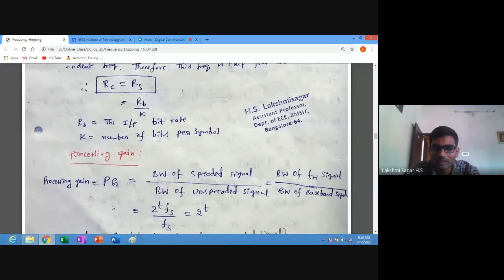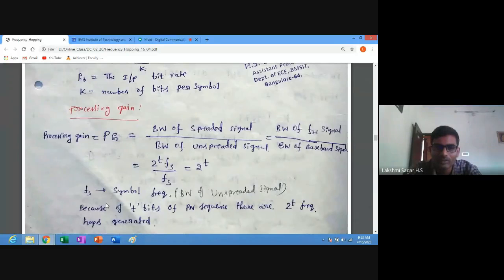Next, processing gain. We have already understood the processing gain: it is the ratio of the bandwidth of the spread signal to the bandwidth of the unspread signal. So the bandwidth of the spread signal means the bandwidth of the frequency hopped signal, relative to the bandwidth of the baseband signal. The bandwidth of the frequency hopped signal we can denote as 2 power t into Fs.